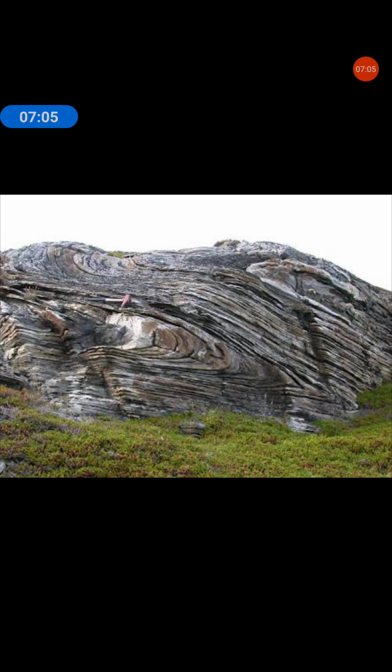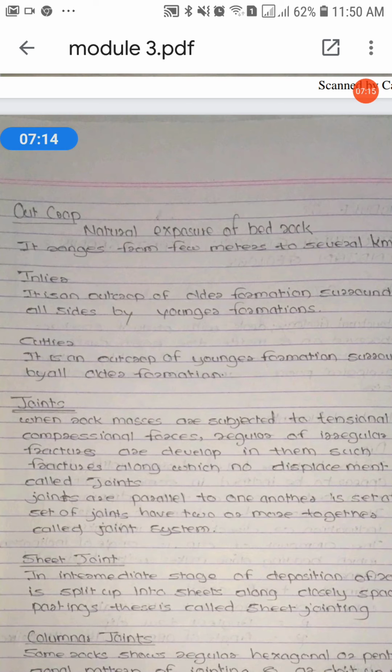Now, the very first topic of this part is the outcrop. Okay, see in notes, Google Classroom. So the first topic is outcrop. Natural exposure of bedrock, it ranges from a few meters to several kilometers.